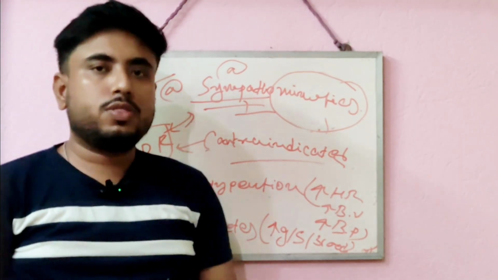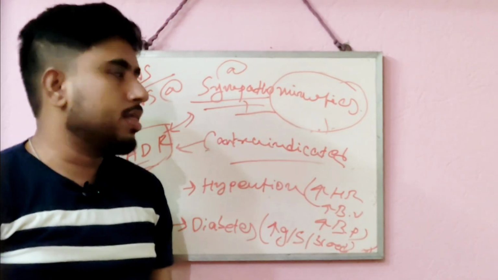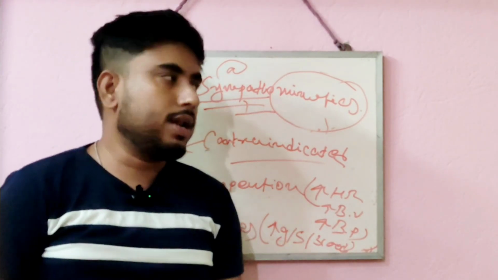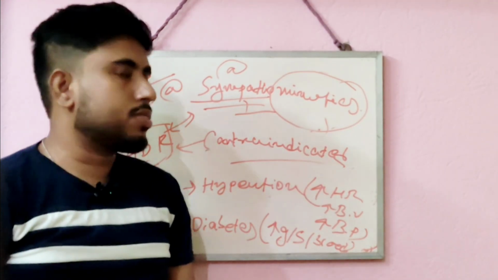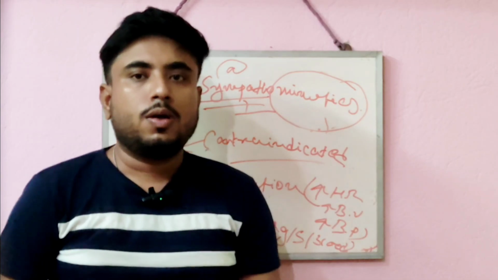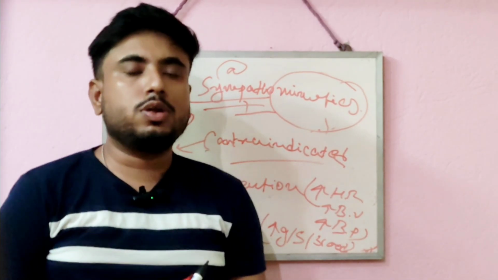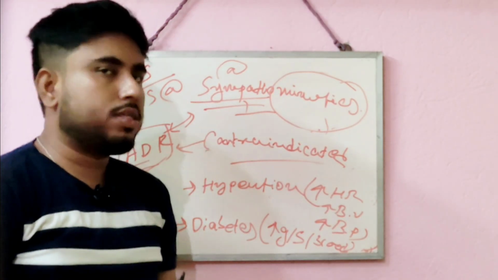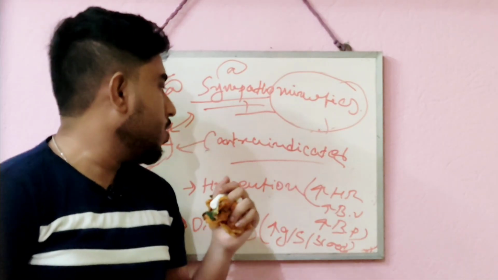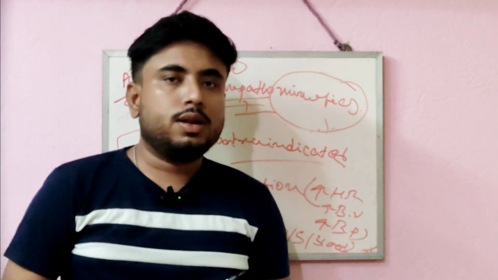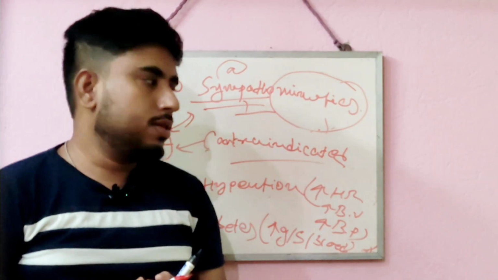So by this I have finished the sympathomimetic chapter. In today's chapter we have discussed different drugs acting on ANS, their classification, and specially in that video about sympathomimetic drugs, their classification based on mechanism of action, and their classification based on the affinity towards a specific receptor. Then we have discussed physiological action, which you can study from the previous videos. There you can understand better.